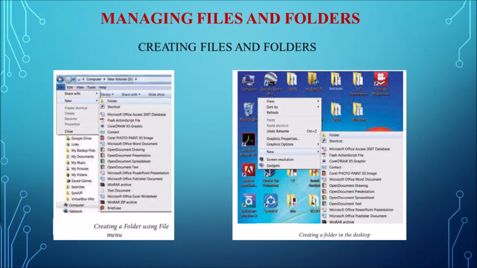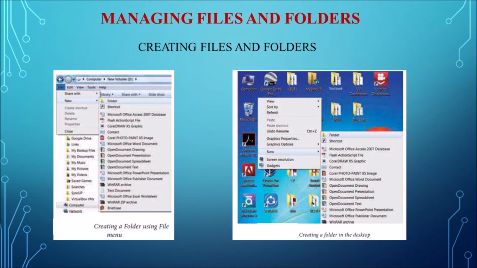And in the second image, you can see on the desktop, right click, and you can see the pop-up menu. There you can see the menu called New, and in the sub menu you can select Folder. Again, a new folder with the default name New Folder will be created, and the required name can be typed and press the Enter key. So this is how we can create new folders in two methods.